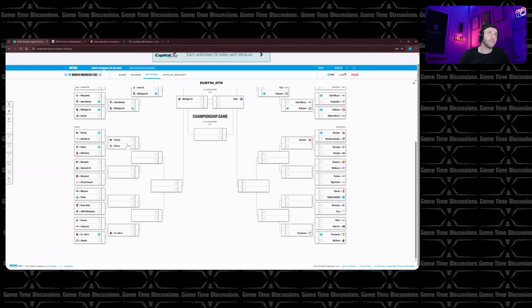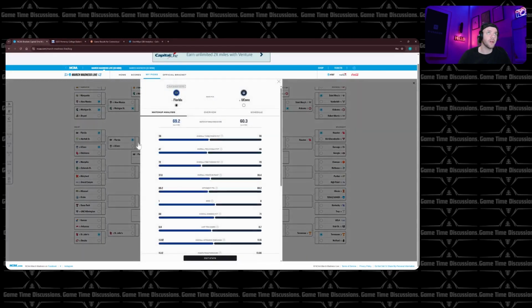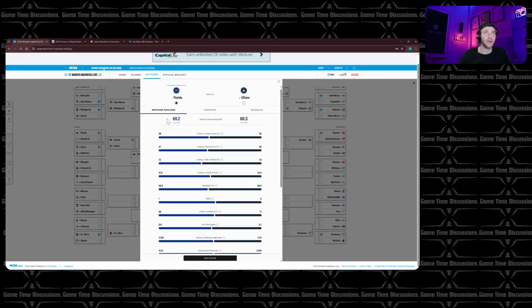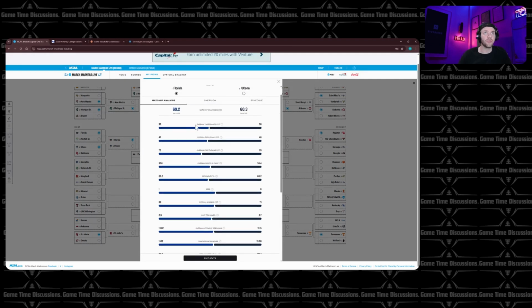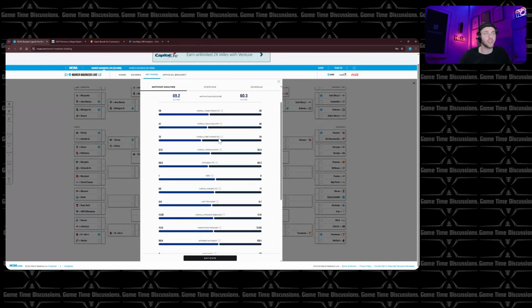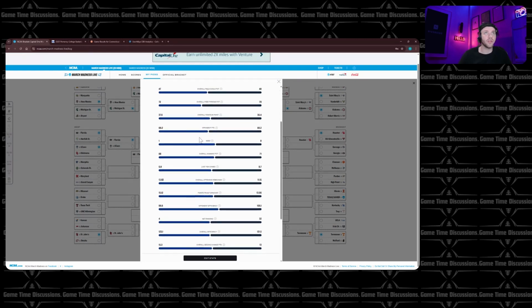That being said, I think Florida's unstoppable in this game. They're just so good. You can see their matchup analysis. They hit threes. They hit from everywhere. They just can't hit their free throws. You got to be able to do that to win games here.